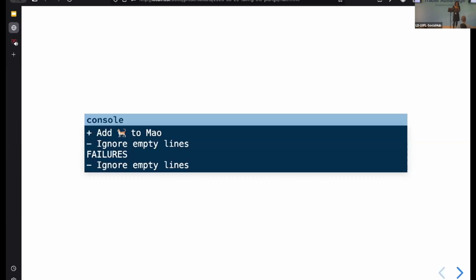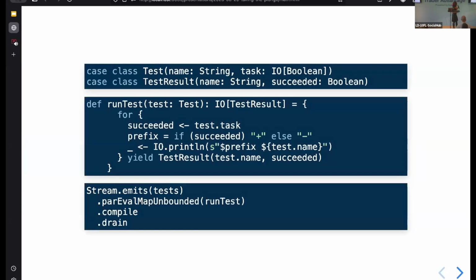Well, let's think about how we might use fs2 to code up this problem. We might want to model our tests as a case class, right? Our tests have a name and also some kind of a task associated with them. And that task can succeed or fail with, in this case, a Boolean. We can define some function to run that test, right? So we run the test task. If the test task succeeded, we can print it with a plus sign. If it failed, we can print it with a minus. And we can return some test result.